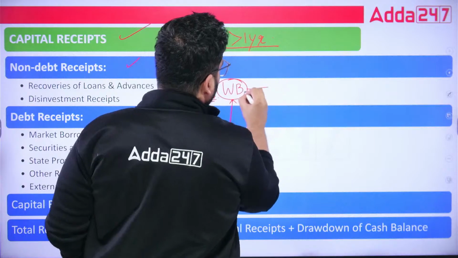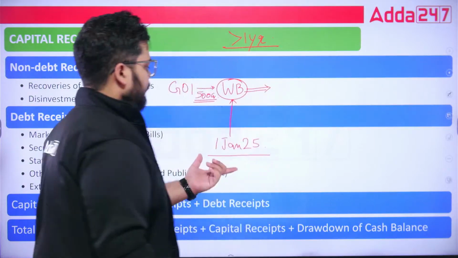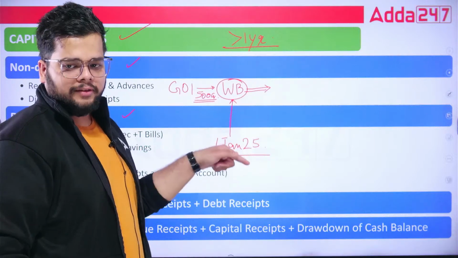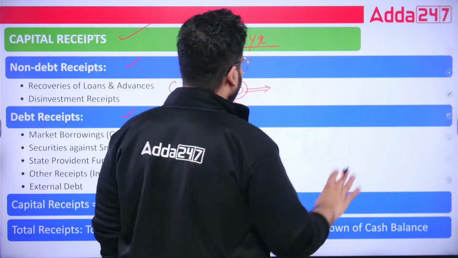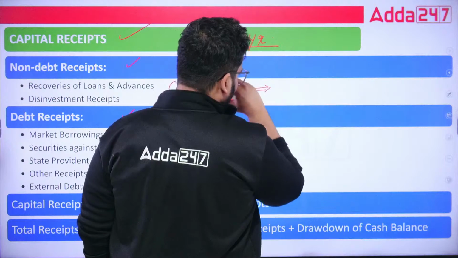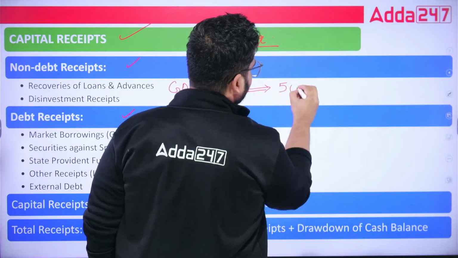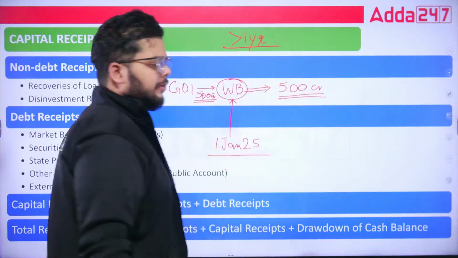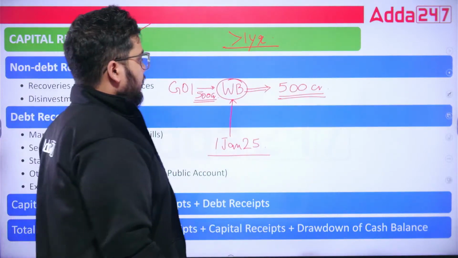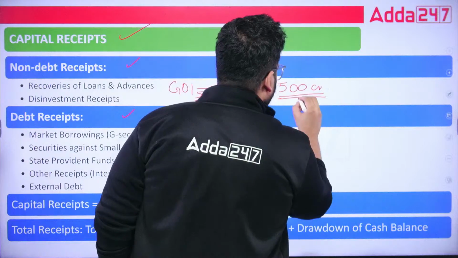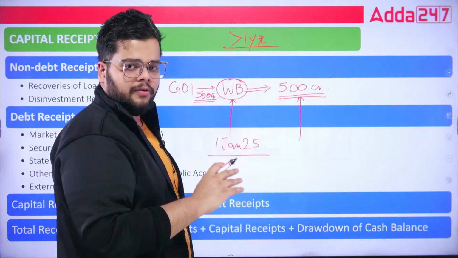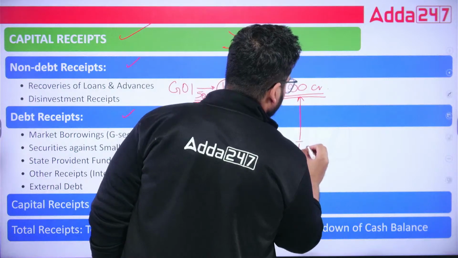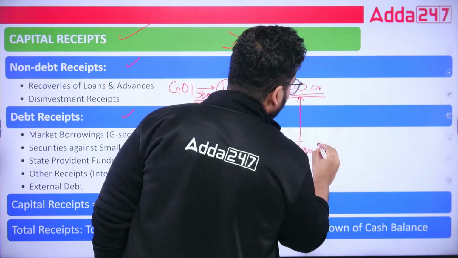So World Bank says, after considering for 2-3 days, on 4th January, that is today, World Bank says that okay, we will pay 500 crore to government of India for whatever purpose they want, and we want the repayment of these funds by 1st January 2030.